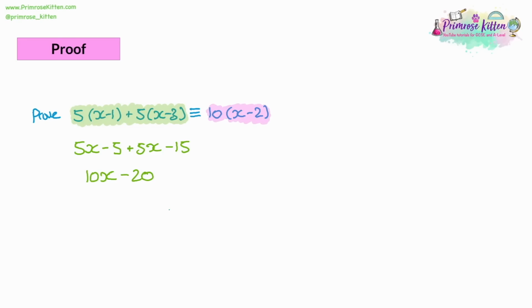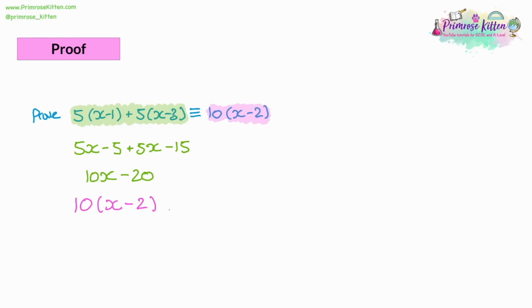At this point, you've got to think, what can I do to my simplified answer to get it in that format? And we've got a bracket, so are we going to factorize? So 10 and negative 20 have both got 10 as a factor, and we can divide by 10. 10x divided by 10 is x, and negative 20 divided by 10 is negative 2. And now we've actually got the expression that we need to be equivalent to.